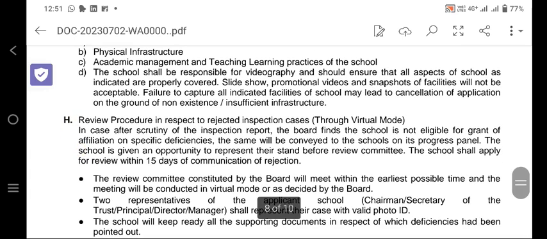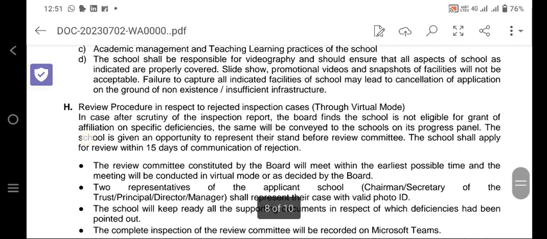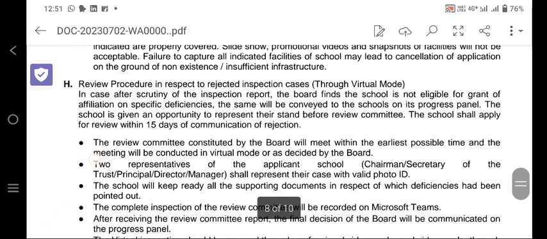The school shall be responsible for videography and should ensure that all aspects of the school as indicated are properly covered. Slideshows, promotional videos and snapshot facilities will not be acceptable. So failure to capture all indicated facilities of the school may lead to cancellation of the application.